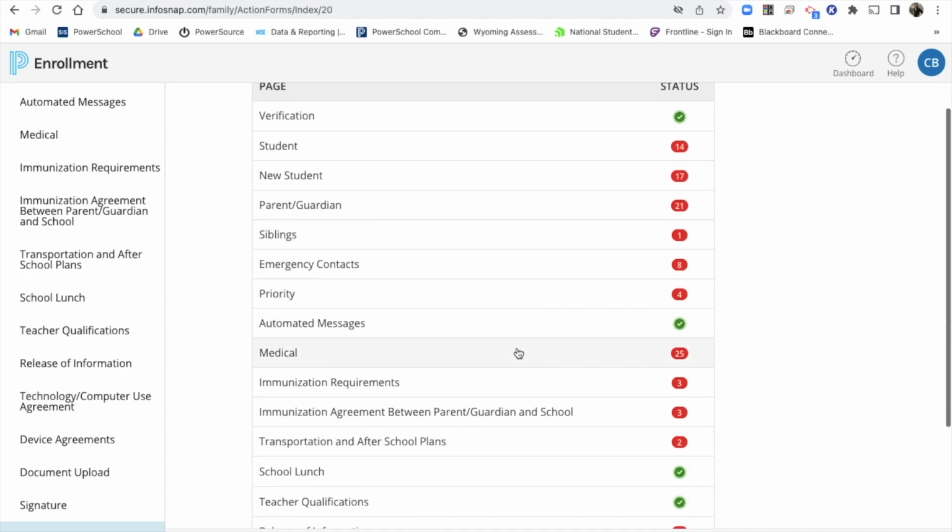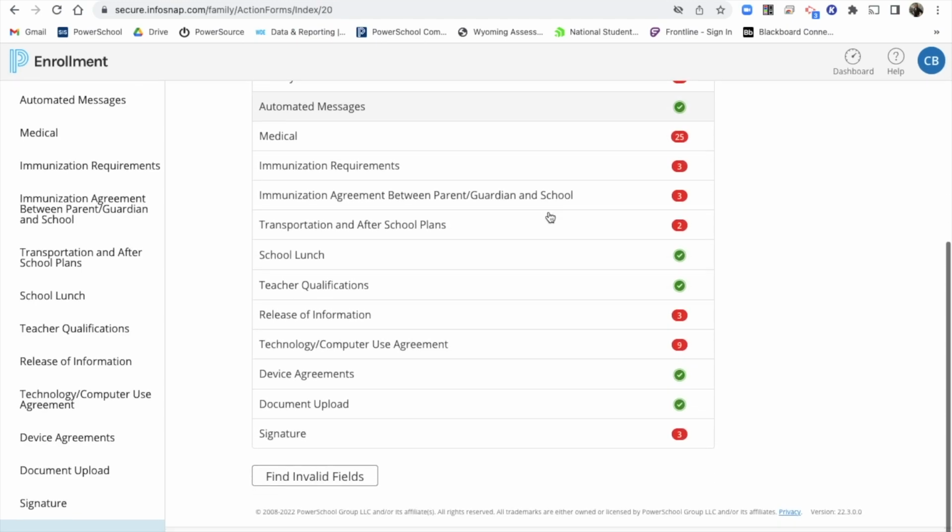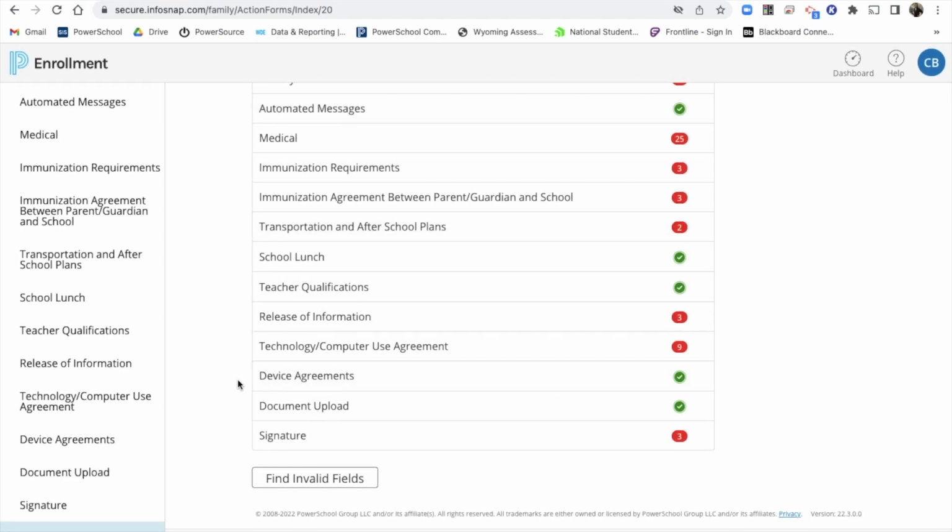But you're going to have to go back and fix everything before you can submit. One last tip for you, once you submit, you cannot come back in and edit. So say you need to go look up somebody's phone number and you're like, oh, I'll submit and I'll come back and fix it later. That won't work. You won't be able to edit as soon as you hit submit.